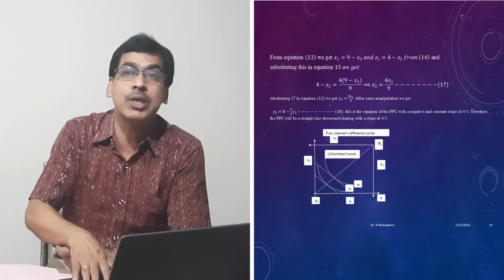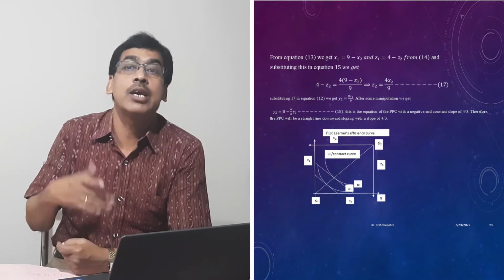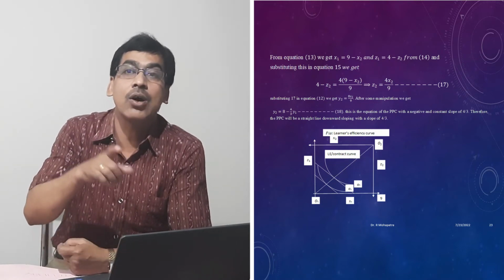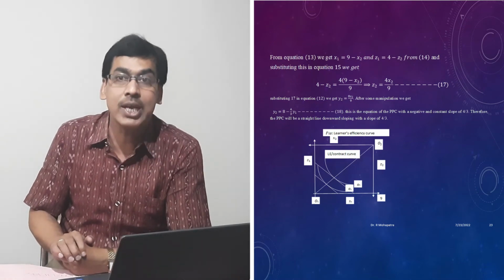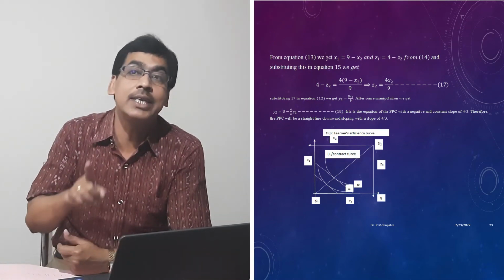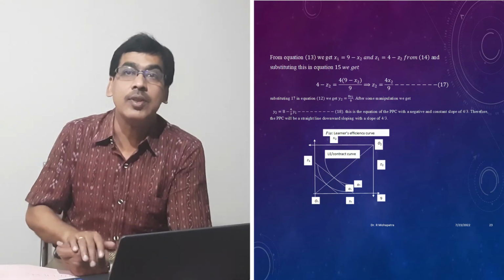Edgeworth box diagram, because there are two inputs and two outputs, and we call it the efficiency curve. The entire curve, the line, we also call its contract curve. So the slope of that line is actually 4 by 3, which is constant in every case.